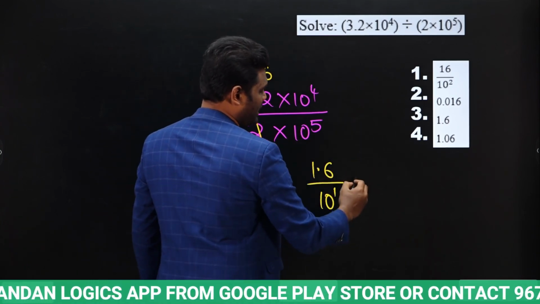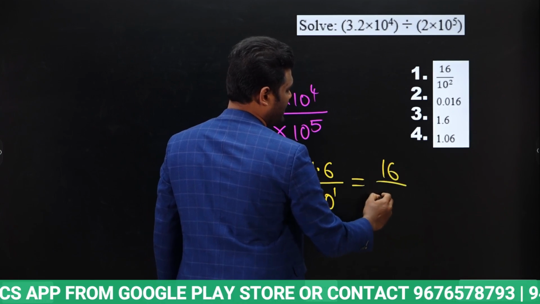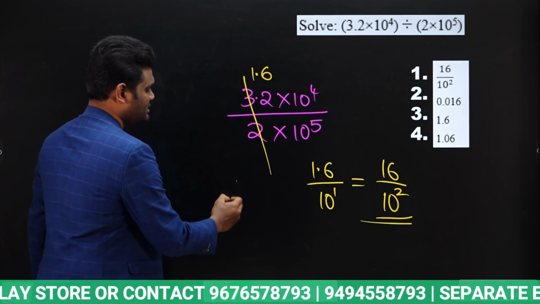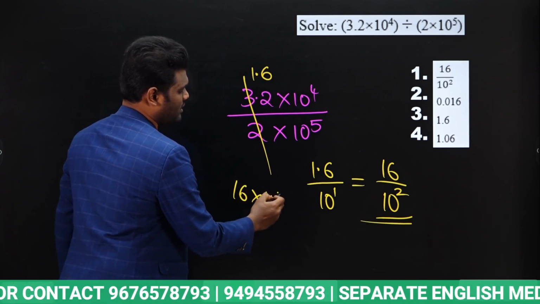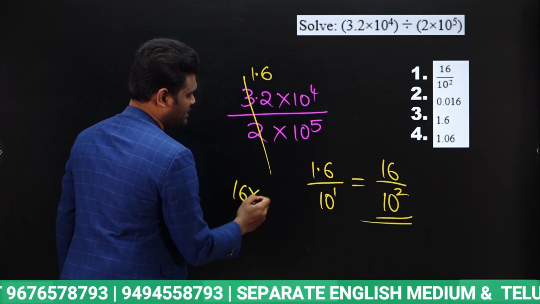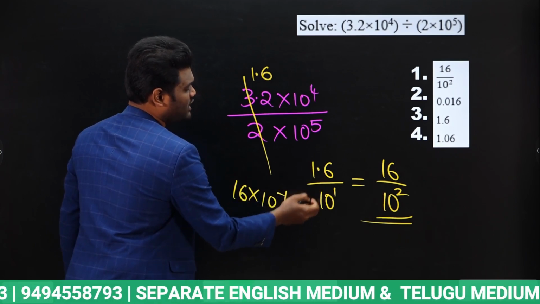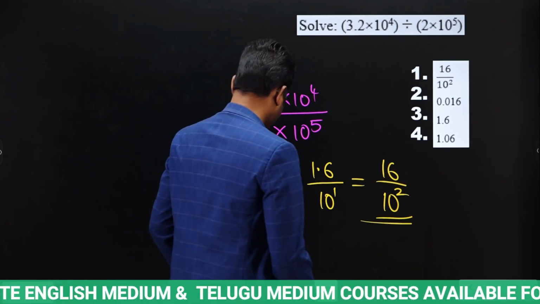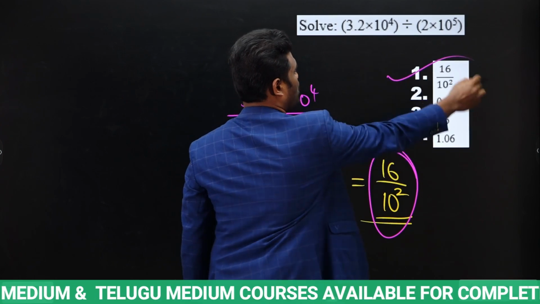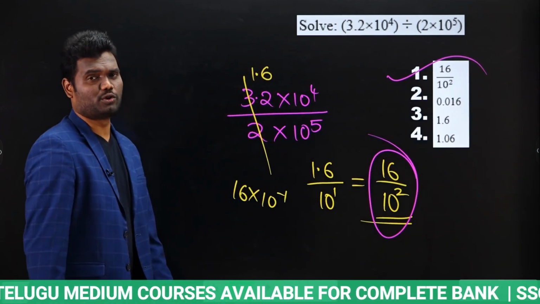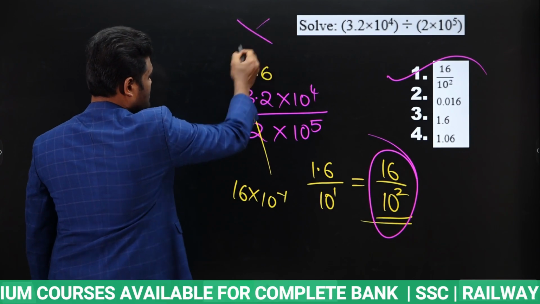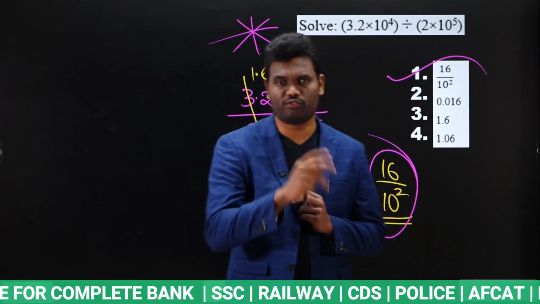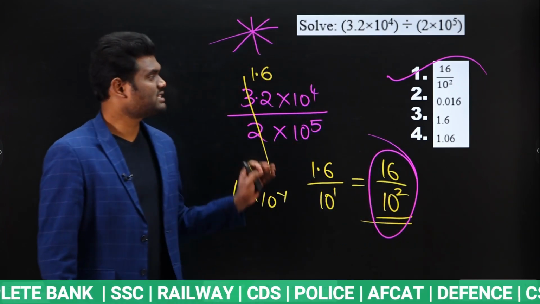Now, based upon the given options, I can write this as 16 by 10 square. Why? 1.6 is nothing but 16 into 10 power minus 1. When this 10 power minus 1 comes to the denominator, it will be 10 power 1, which means the answer will be 16 by 10 square, which is option 1. Okay, very simple question. And don't forget simplifications. From simplifications, you are getting questions frequently. At least you are getting 3 to 4 questions minimum. And these are very simple questions.